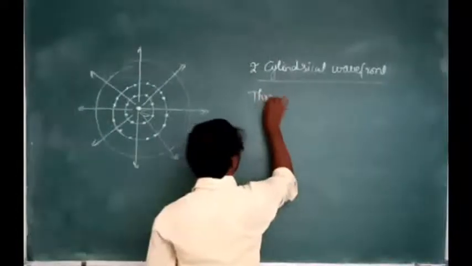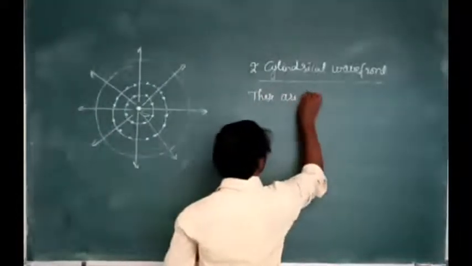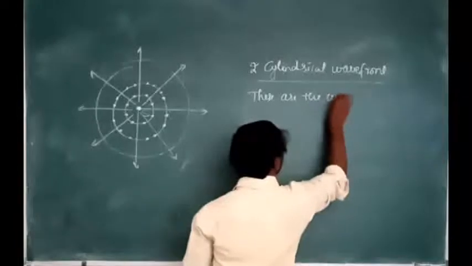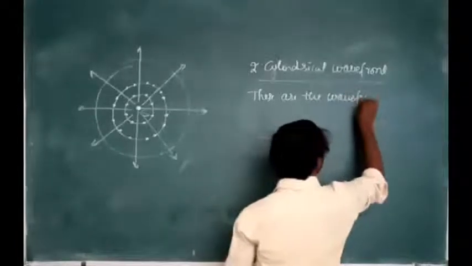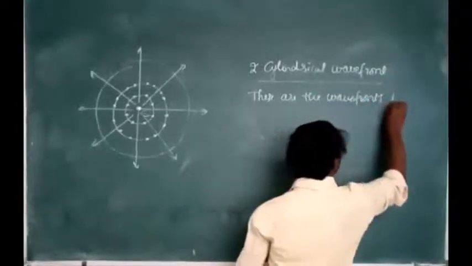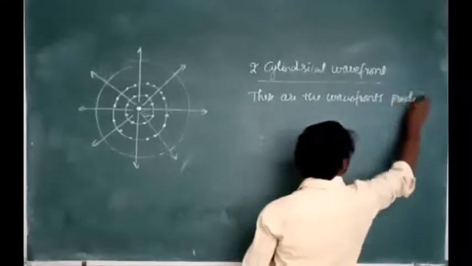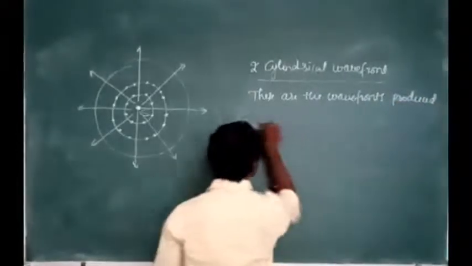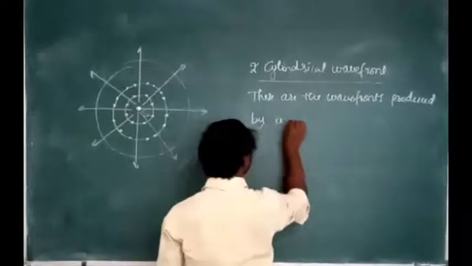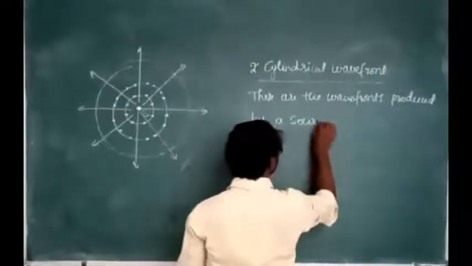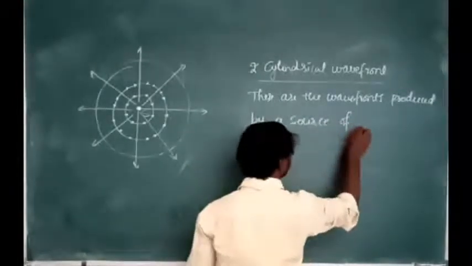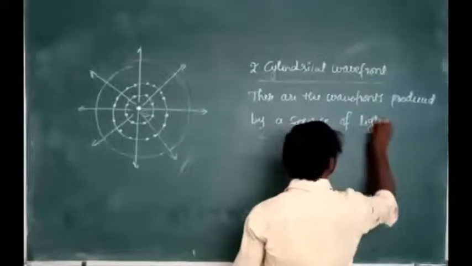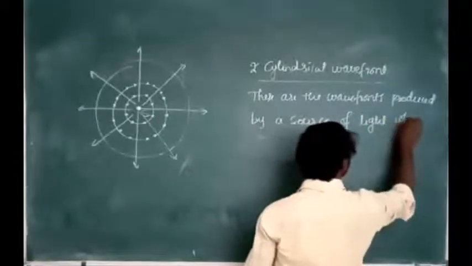These are the wavefronts produced by a source of light which is linear in shape.